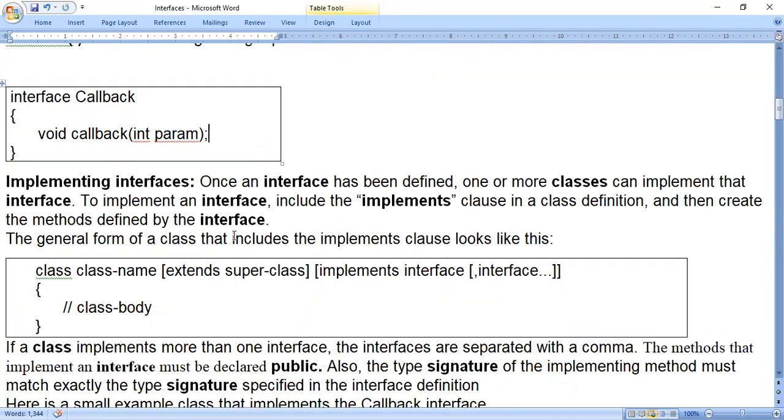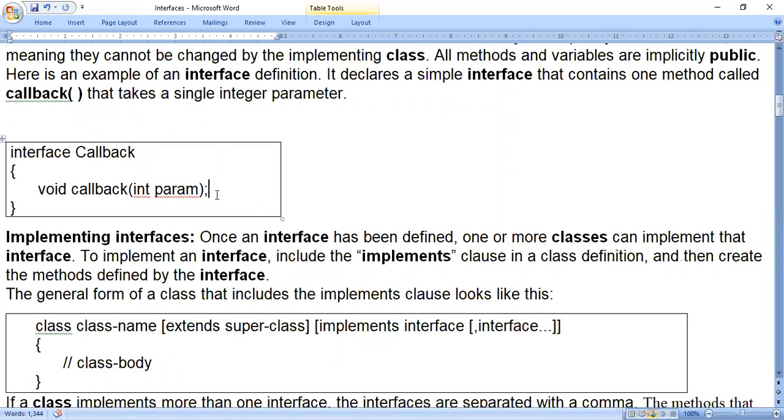Next, implementing interfaces. Once we write the prototype of the method, even a beginner Java learner can say there is no use in writing just the prototype, because if code is present, then there will be some use.